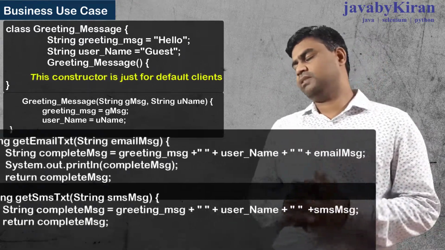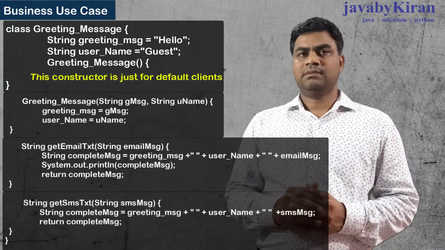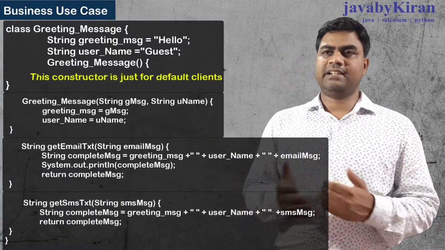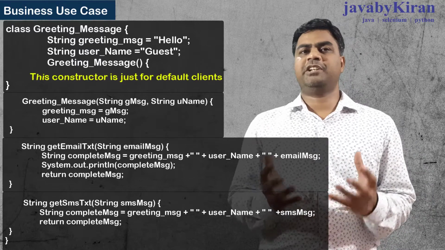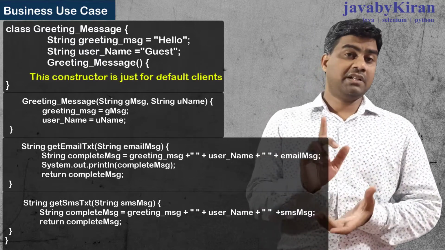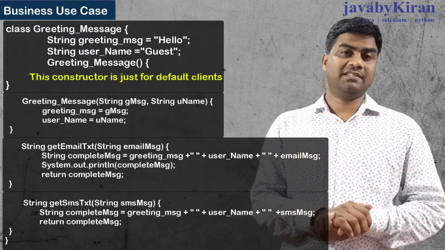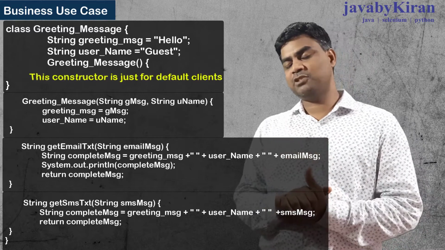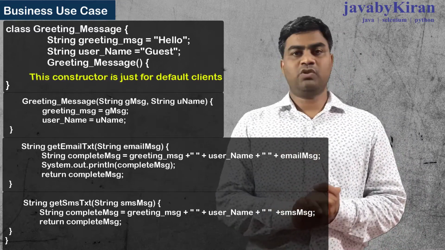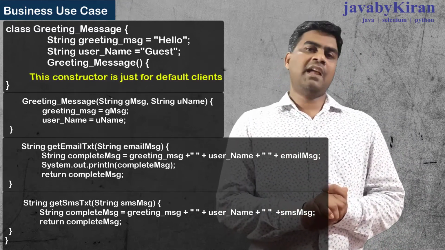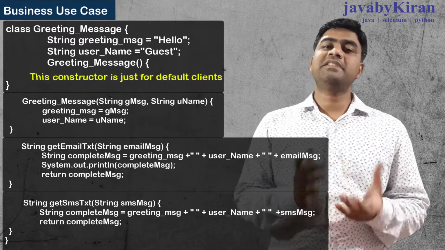And I have two methods here. One, getEmailText, another getSMSText, where person is sending me a message. But person is not sending me the greeting message. Remember, how are they sending the greeting message to me? Through a constructor. Means, as soon as they send it, in the constructor, I am initializing them.